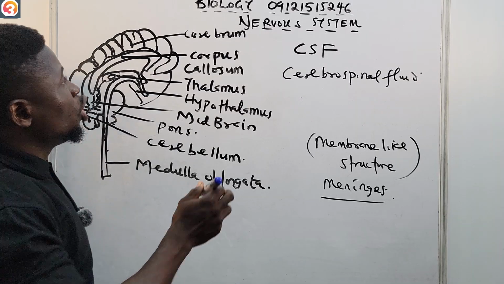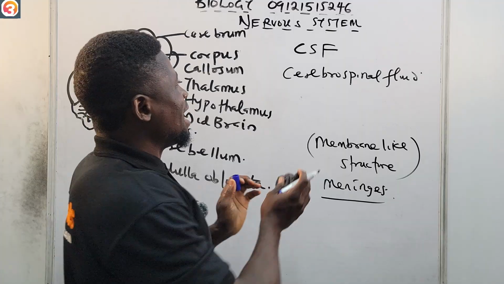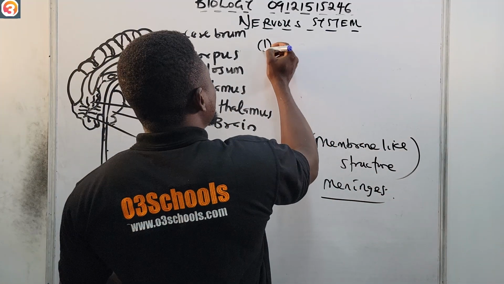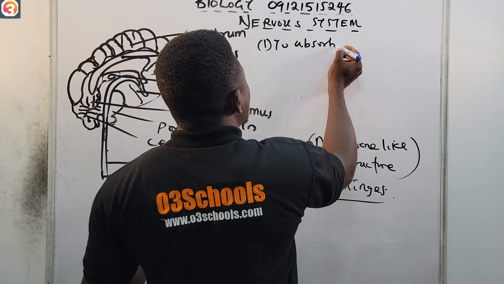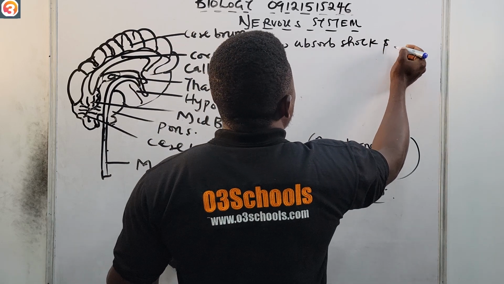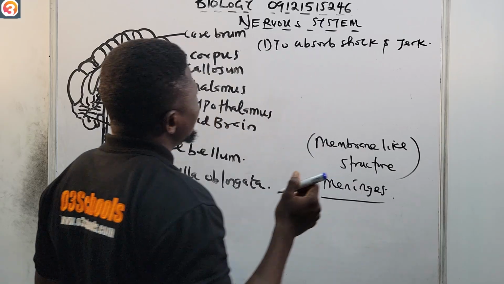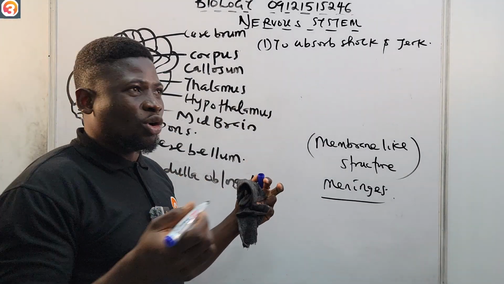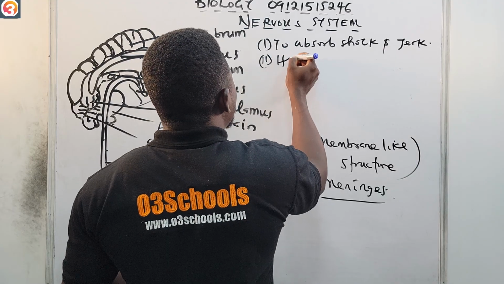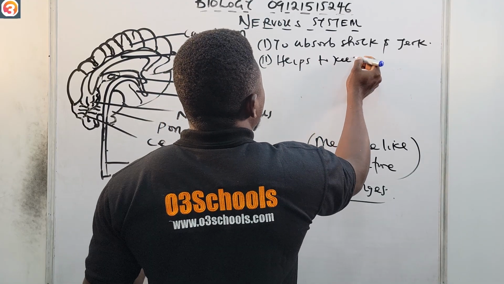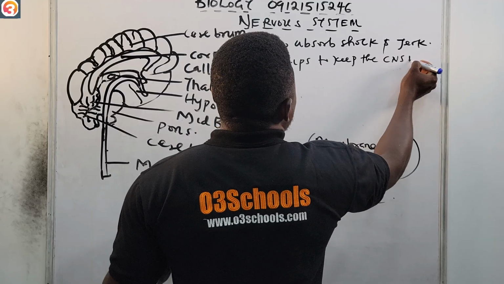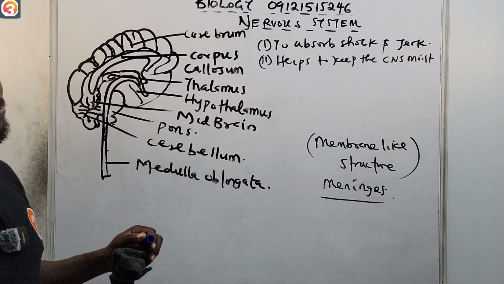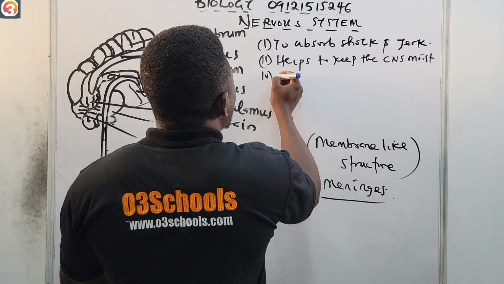And the functions of this cerebrospinal fluid: 1, to absorb shock and jerks. And then number 2, because it is a fluid, it helps to keep the central nervous system moist. And thirdly, another function is that it supplies food and oxygen.